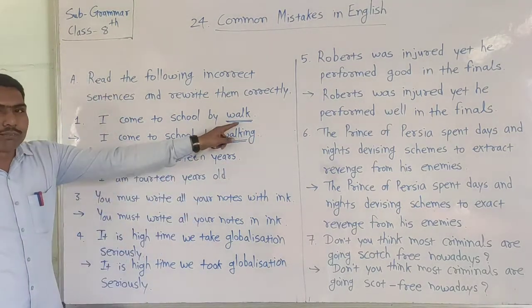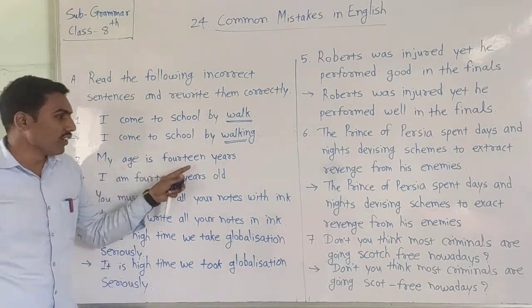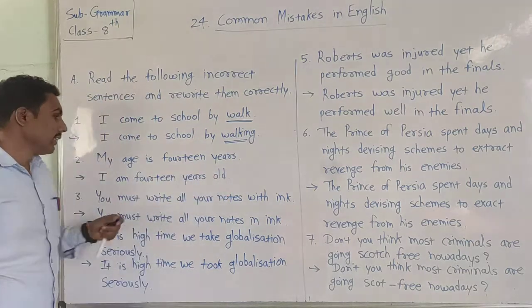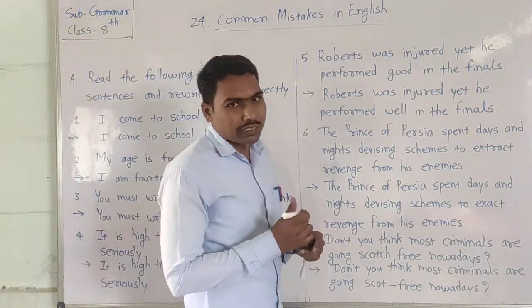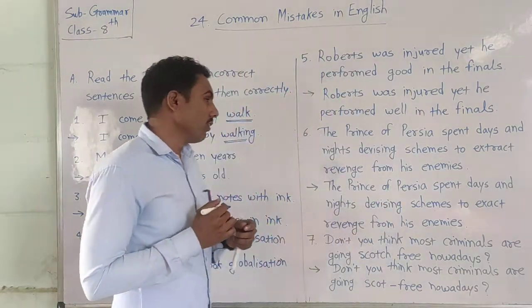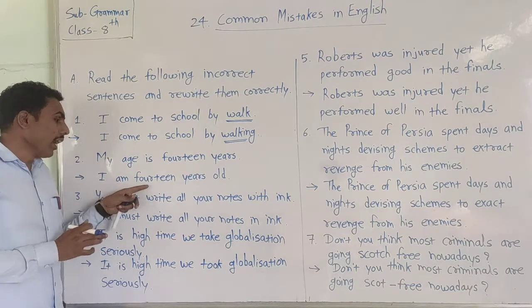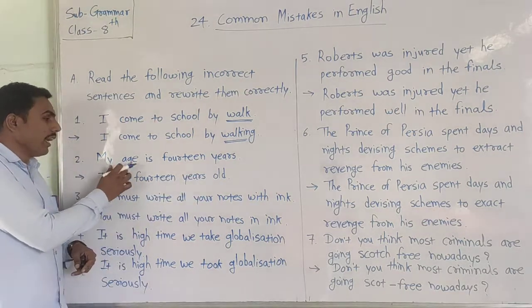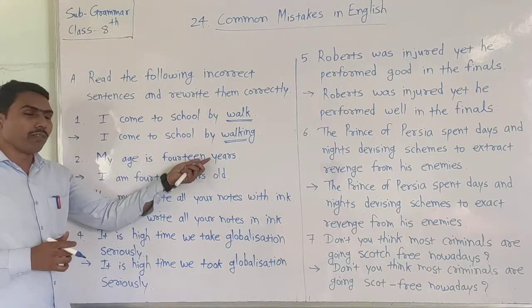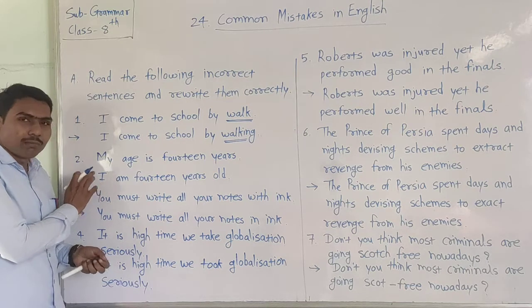The first mistake we saw. Look here, the second sentence: My age is 14 years. In this example, we have to rectify and correct the mistake. We can write this example in this way: I am 14 years old. Here we use the first subject, I, that is the pronoun.